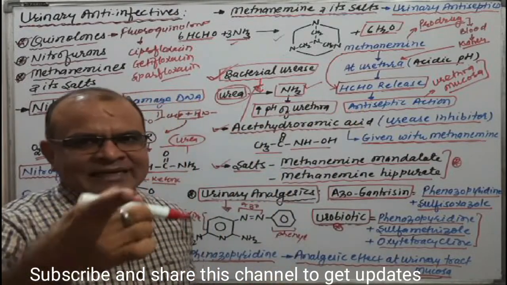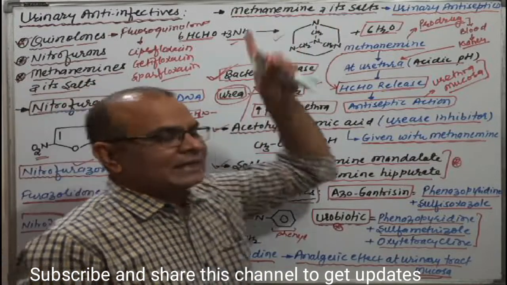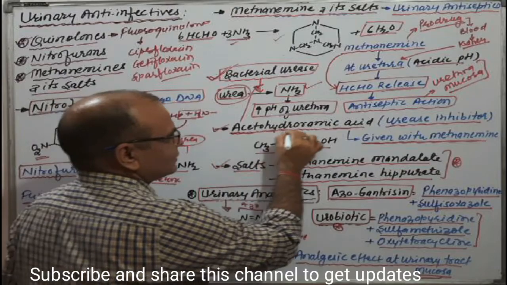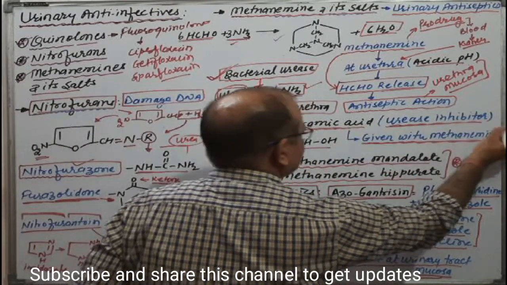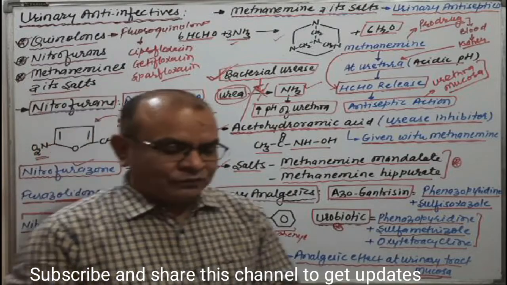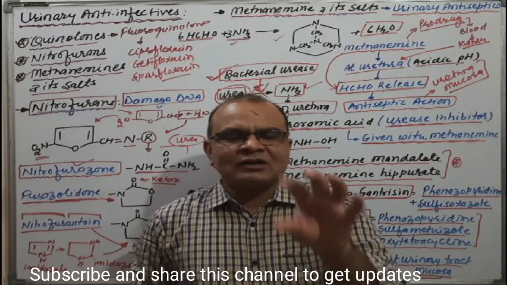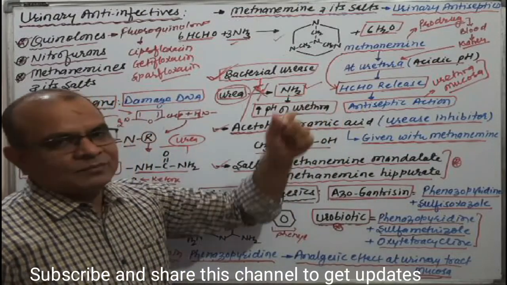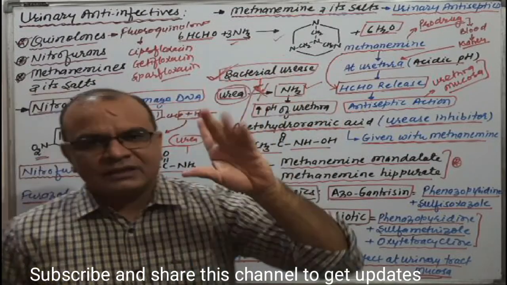That is undesirable for methenamine action. That's why we give acetohydroxamic acid, a urease inhibitor, which inhibits this step and favors the action of methenamine by preventing the rise in pH through inhibiting the bacterial urease enzyme.